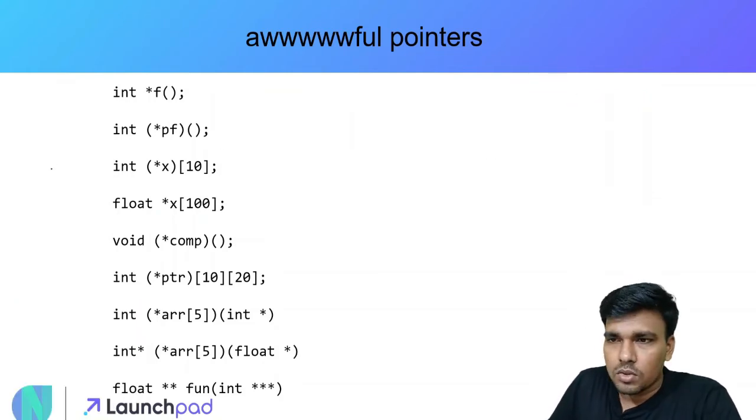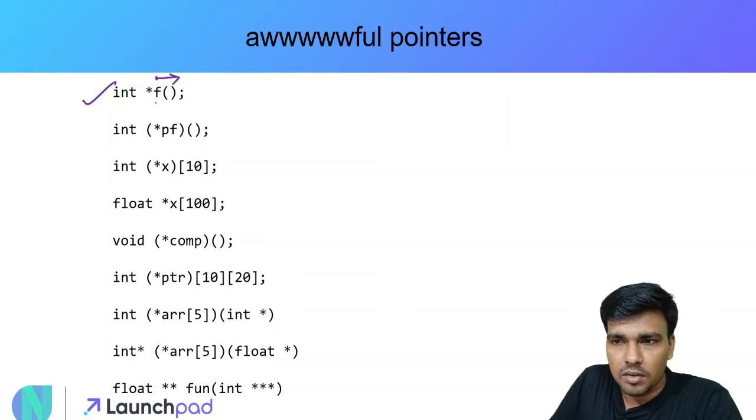Let's see now. हमारा सबसे पहला example जो है ना, वो ये है, which is the simplest of all. Now let's see how do we read this. मैंने क्या कहा था? We'll start with the variable name. So यहाँ पे variable name क्या है? That is f. So I'll start with the f. And then I'll start moving towards the right now. Now as you can see, there is no enclosing brace to the variable.